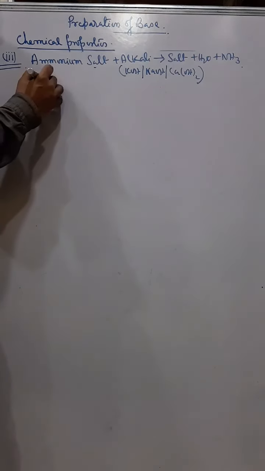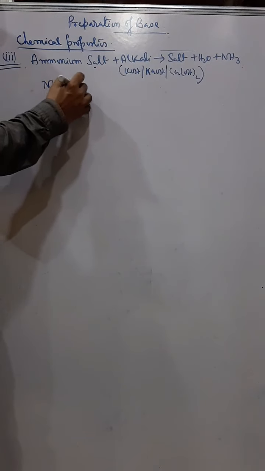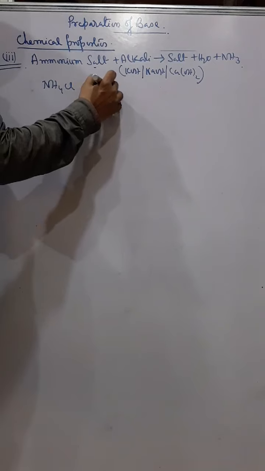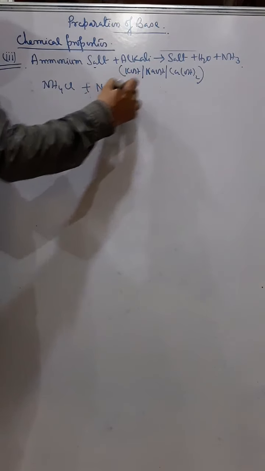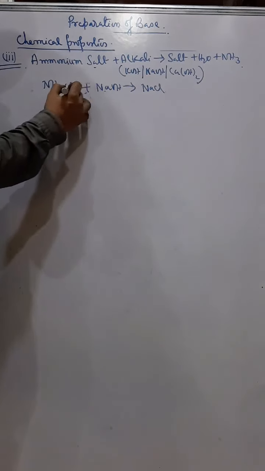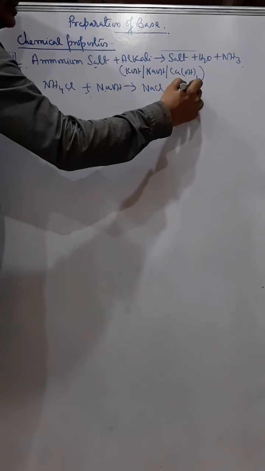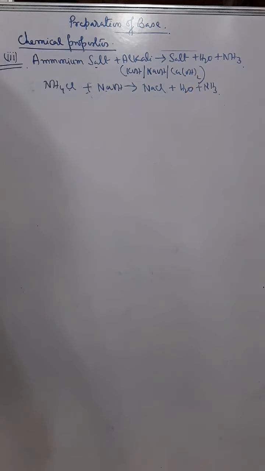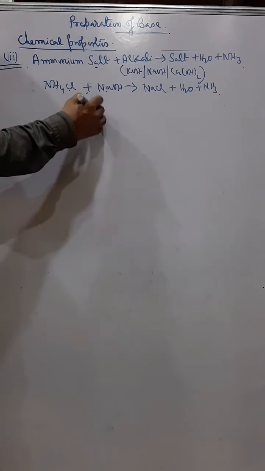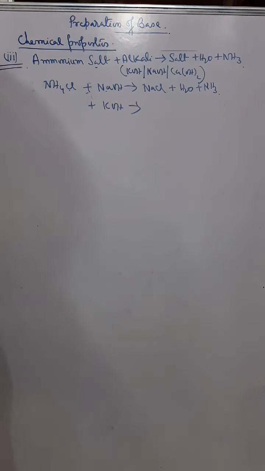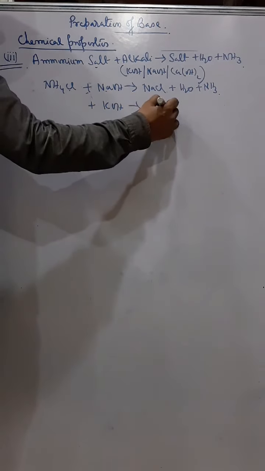Okay, so you take the ammonium salt NH4Cl plus an alkali, say NaOH. So what do you get? We get a salt. Now which salt will we get? We'll get NaCl, sodium chloride, we'll get water and we get ammonia. Okay, simple. So if I take KOH instead of NaOH, what will be the difference? KCl.